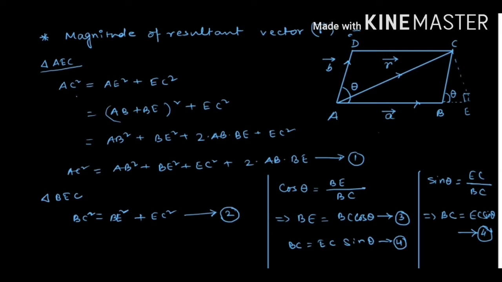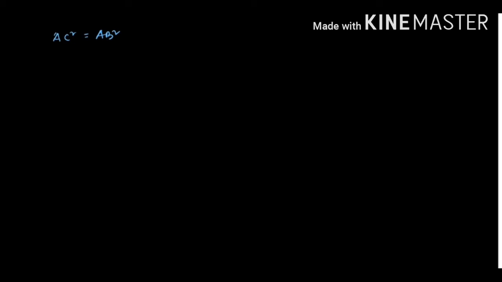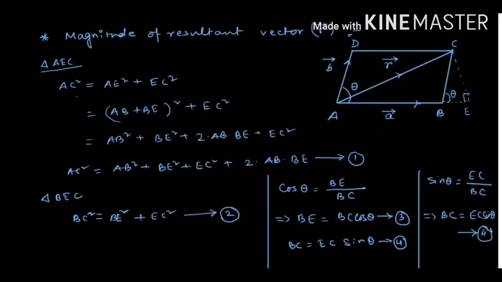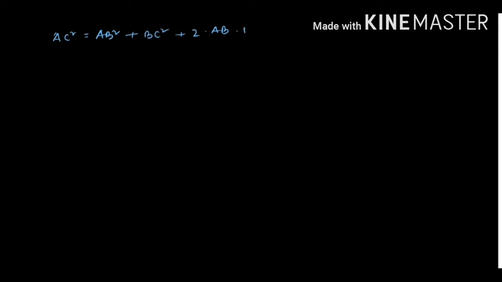Now BE square plus EC square equal to BC square. So we can write here BC square plus 2 into AB, and BE equal to BC cos theta from equation number 3.